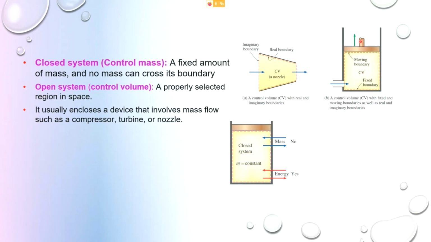These are called moving boundary. Why do we call it a moving boundary? When the piston slides inwards, this boundary seems to become smaller. When the piston slides upwards, the boundary will increase. So it seems like it is moving. But the bottom here, the wall of the piston, is called a fixed boundary.